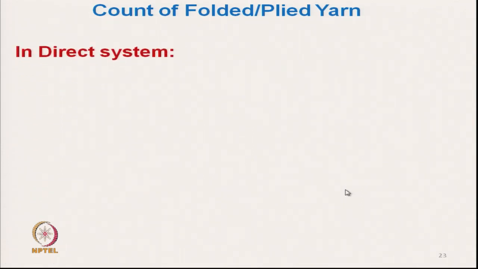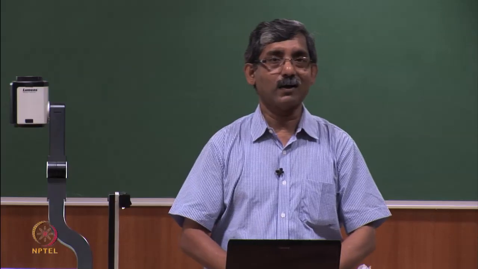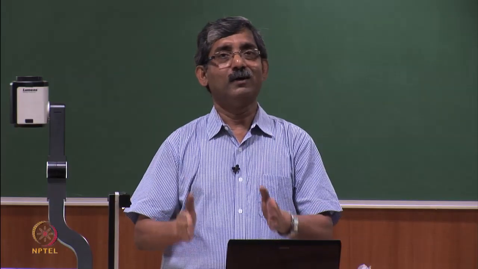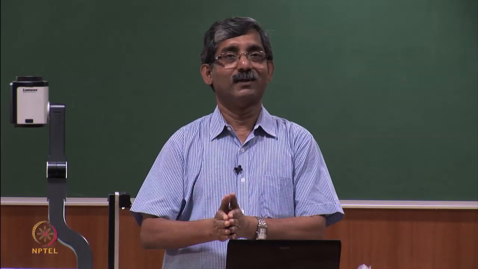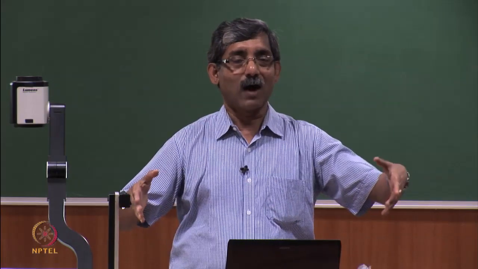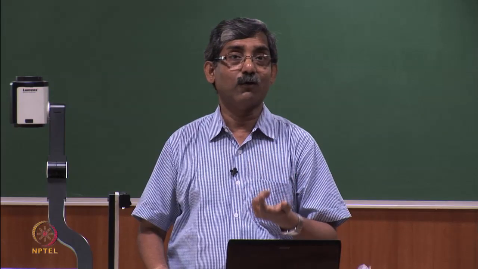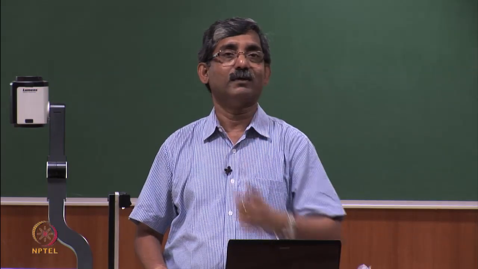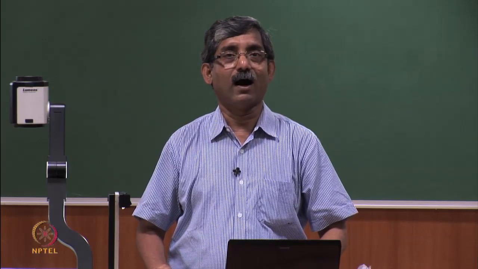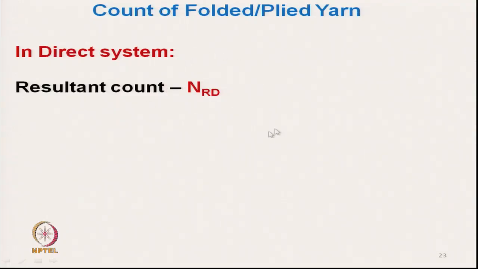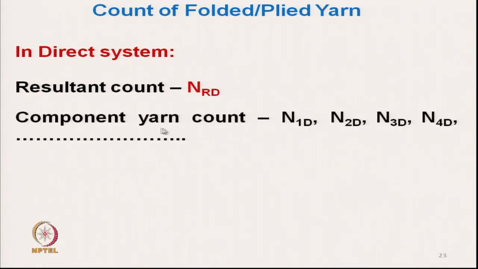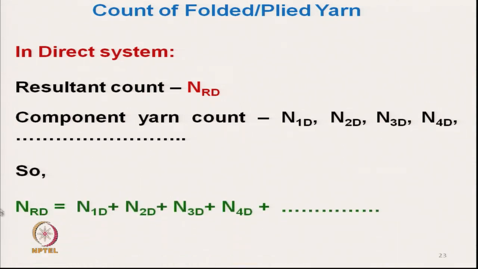In the direct system it is a simple one, because it is mass per unit length. Now, if we fold, say, 2 yarns, the length is fixed and the mass will simply be added. So, that means in the direct system the count of folded yarn is the simple addition of the individual counts. So, NRD, that is the resultant count in the direct system, equals N1D plus N2D plus N3D and so on.